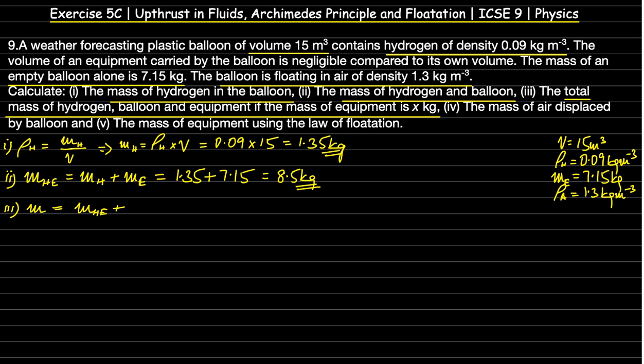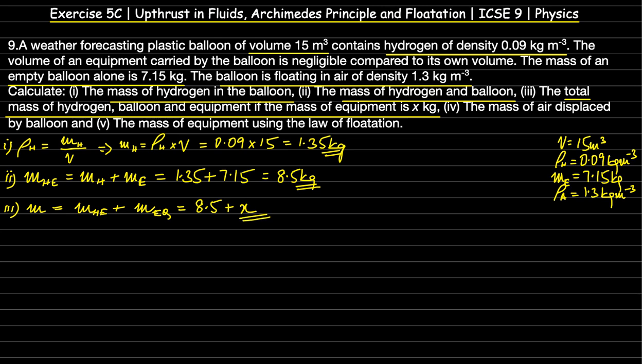So I would write that as mass of, let's say, MEQ, where EQ stands for equipment. So I can write that as 8.5 is MHE, so 8.5 plus MEQ is X. So we get this as 8.5 plus X. So we have got the third part.